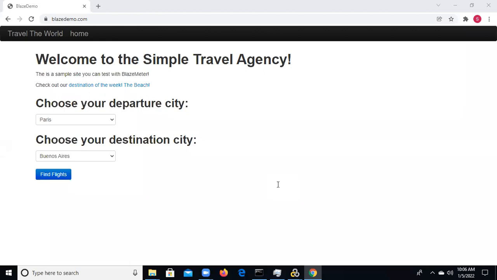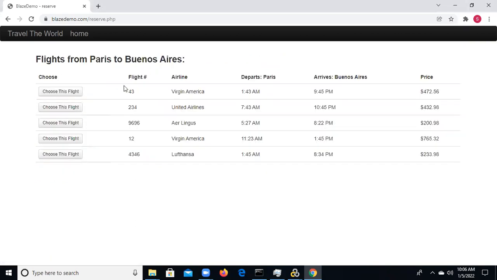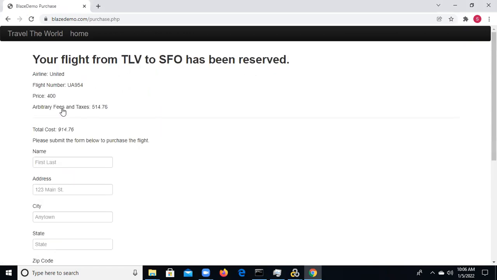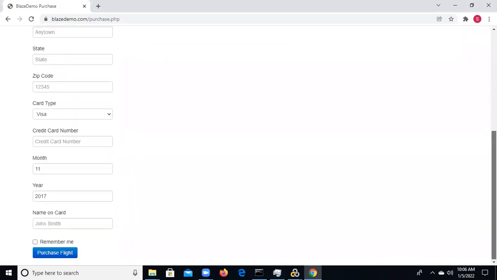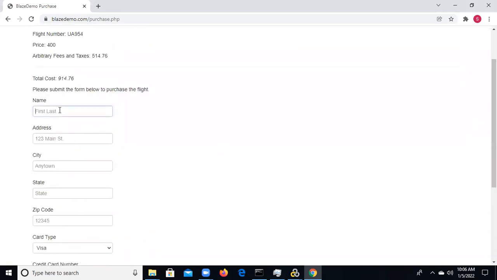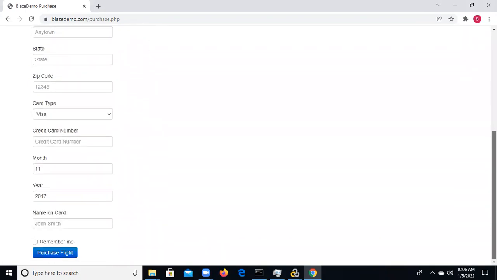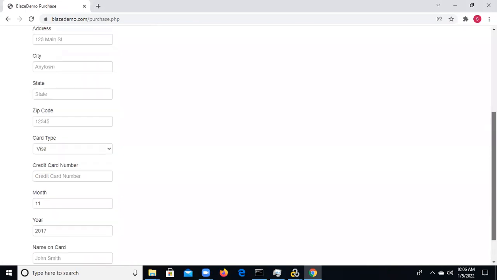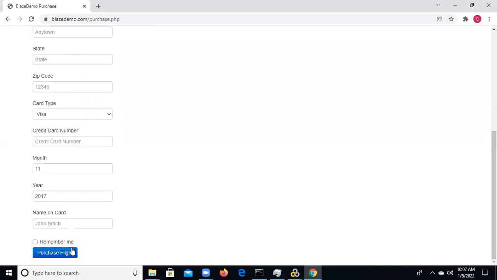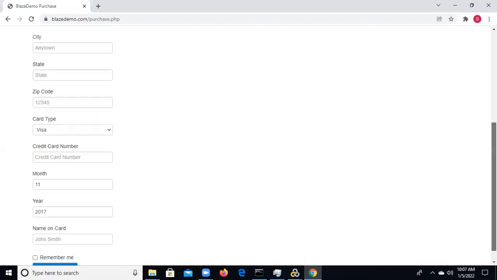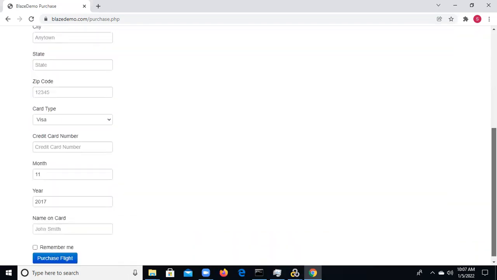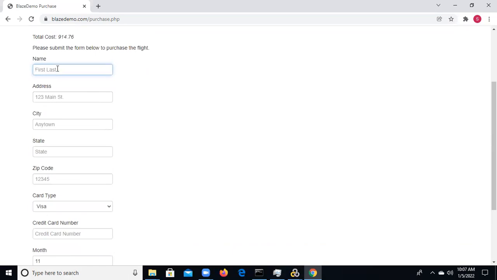You can record a script for this also. Choose the departure city and destination, click the find flights button, and after that choose any one of the flights. Then you need to enter all these details. For these details you are entering, you can do parameterization. Once you complete the script, you can do complex parameterization and purchase ticket, and this is the flow you can record. I will show the recording also.